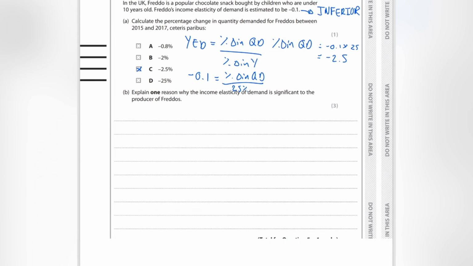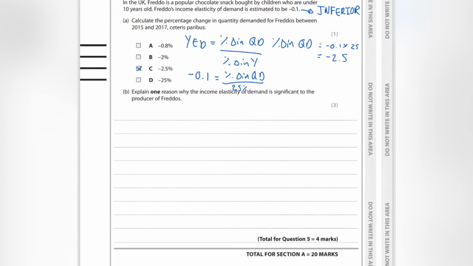All right, the last question. Explain one reason why the income elasticity of demand is significant to the producer of Freddos. Okay, so I'm going to start by putting the formula in because that's just what I like to do.